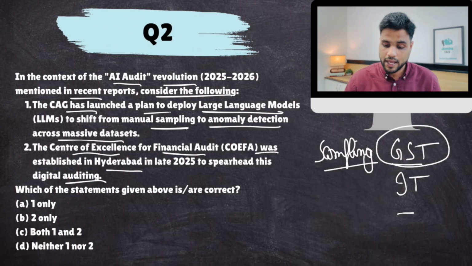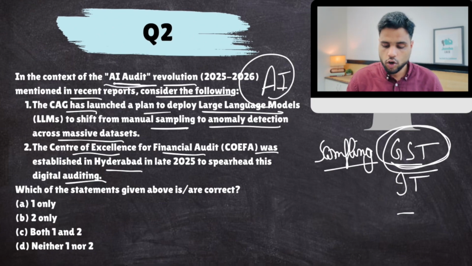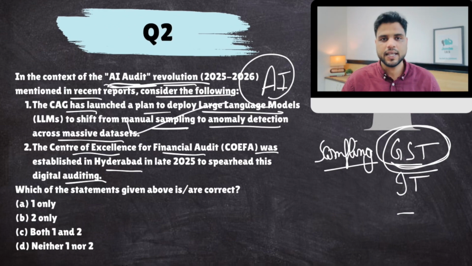But now we have the help of AI, and AI can exhaustively scrutinize the entire database. This AI audit revolution was brought in by CAG. So this part is correct, so that manual sampling is reduced.